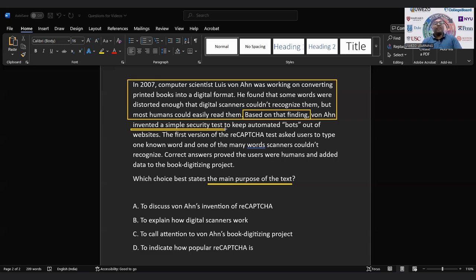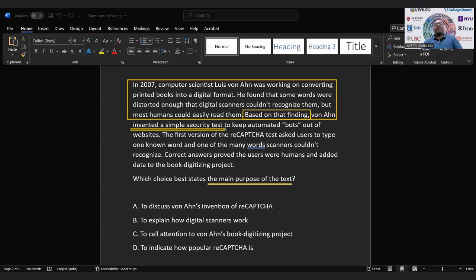So, what we understand from the text is this guy, Louis von Ahn, was trying to digitize a book, and while digitizing, he found that some words were not scanned by the scanners, but those words were very easy to read for humans. And based on that, he created a program, or a website, that allowed people to take tests, that is, to read the words that were not readable by a machine.